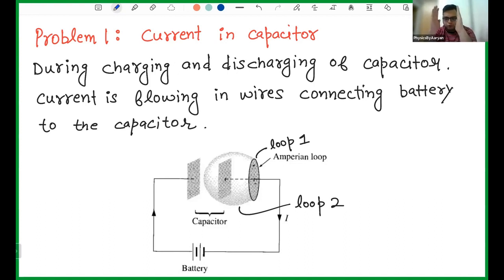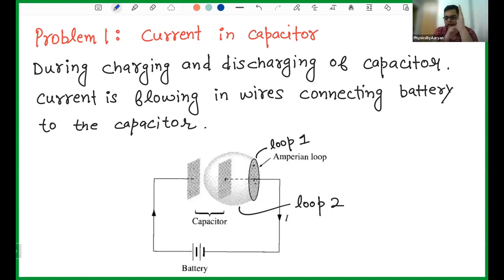So you have two plates, and in the middle you have dielectric material. Between these two plates you have air, or let's say some insulator material, so that current cannot flow through it. Current is flowing, but charge as such is not moving from one plate to the other, because in between there is a dielectric material. So in the stable condition, what is happening?